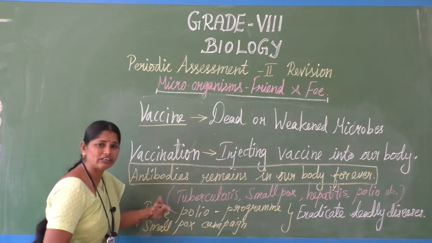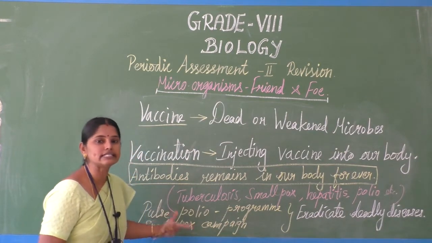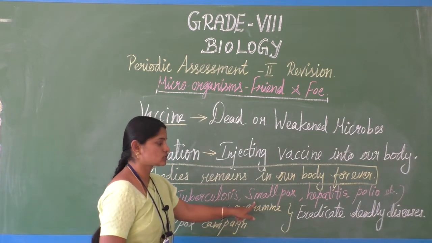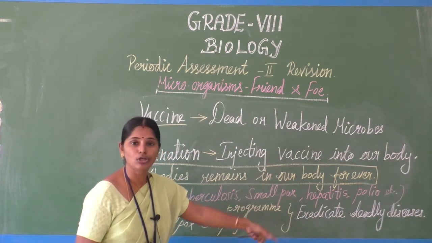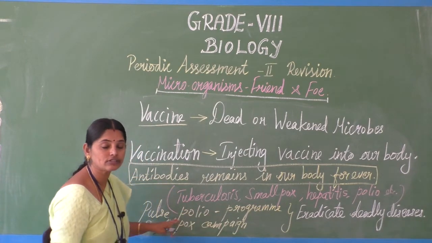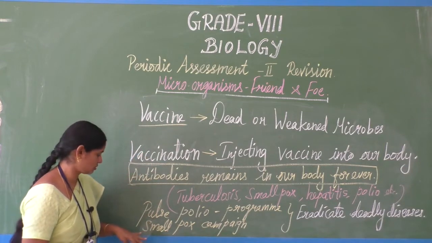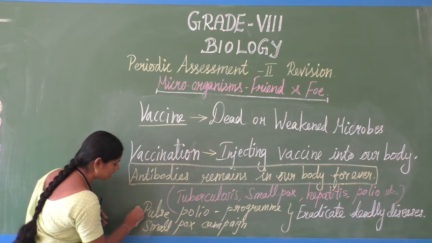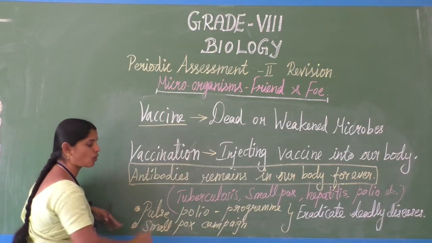For different kinds of deadly diseases, like tuberculosis, smallpox, hepatitis, polio, chicken pox, many diseases, we have vaccination. Our government also introduces many programs, like the pulse polio program.